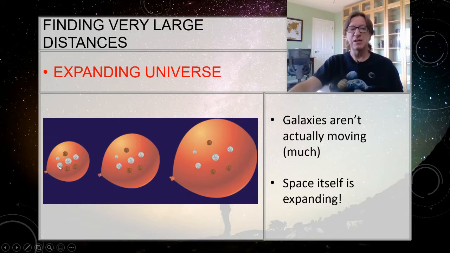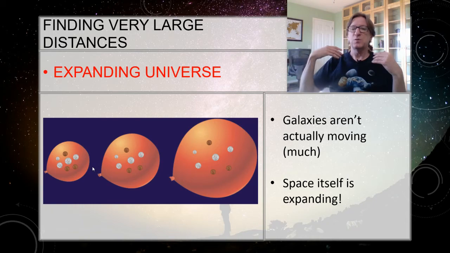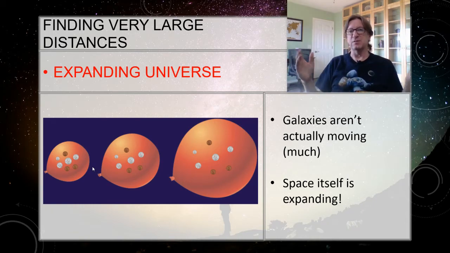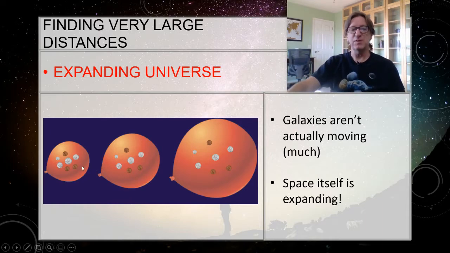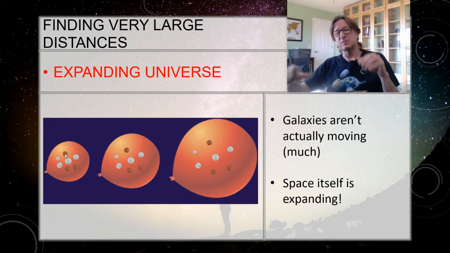But let's say I'm standing on this coin right here. From this guy's point of view, everything's moving away from him. So there is no center, because no matter where you are, everything looks like it's moving away from you. See if you can follow through that. If I'm looking at the penny here, for example, this one, as the balloon blows up, the penny thinks he's standing still and everybody else is moving away from him.